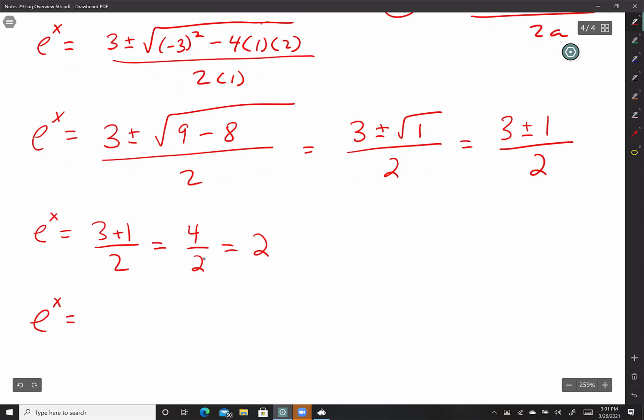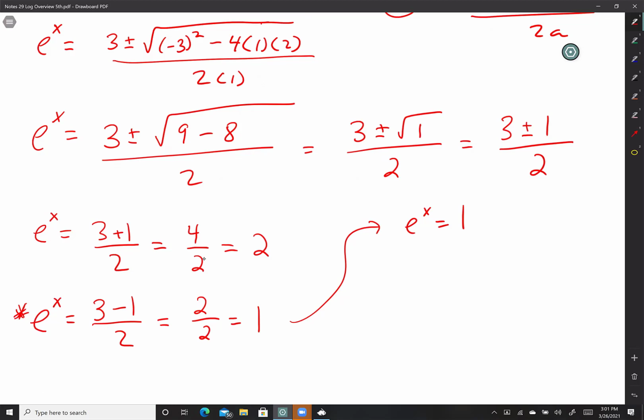e to the x. So instead of plus, I'm going to do minus. 3 minus 1 divided by 2. 3 minus 1 is 2. And 2 divided by 2 is 1. Don't worry, guys. We're almost done. This one's the easier one if you recognize it. So what I have is e to the x is equal to 1. Think about it for a little bit. What x value can I insert in there that I will get a 1 immediately? There's only one number. Yeah, perfect, 0. Way to go, guys. So that one's the easiest one.